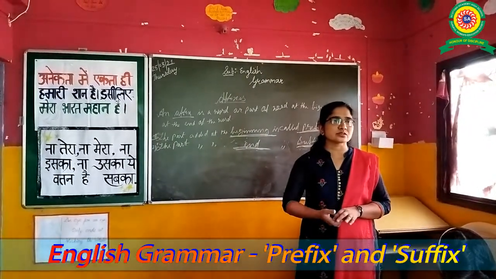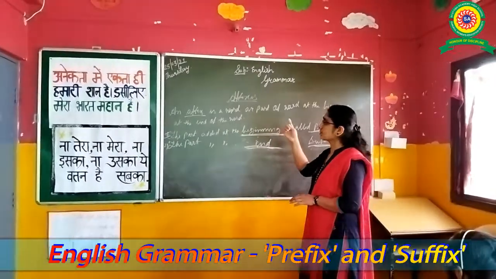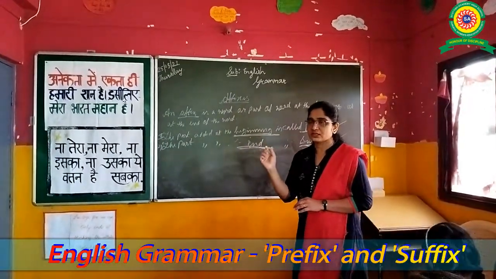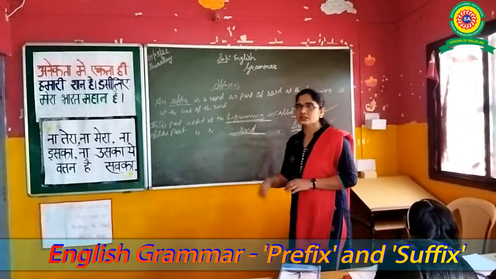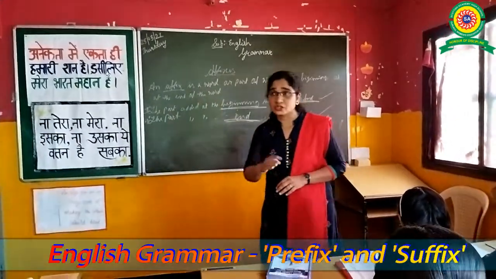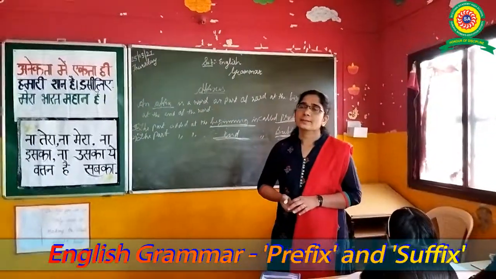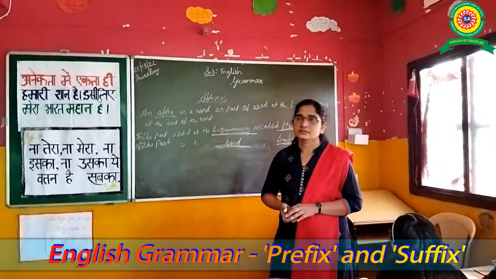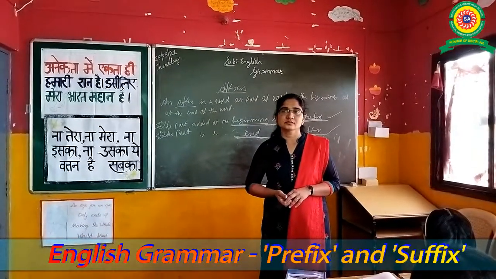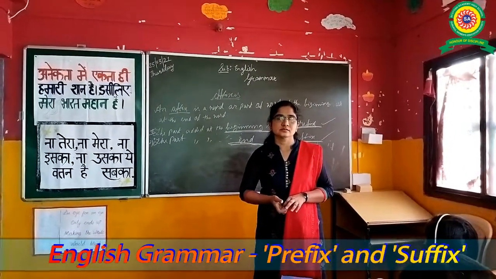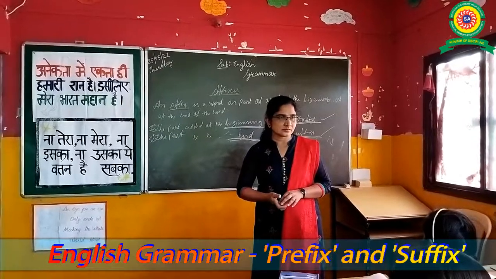Okay. Next, any students? First of all, I want the explanation of affix. Then you have to classify the affix into two types, then the definition, then what is changing. Affix is a word or a part of a word which is added at the beginning or at the end. Affix contains two parts, prefix and suffix.